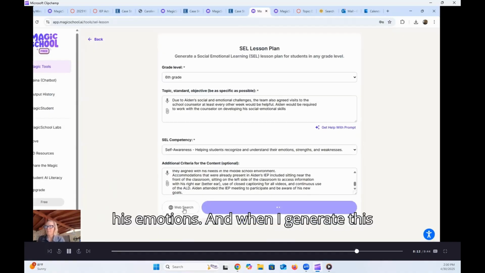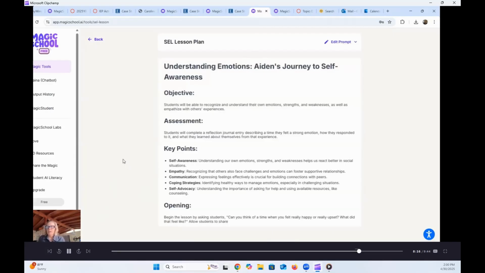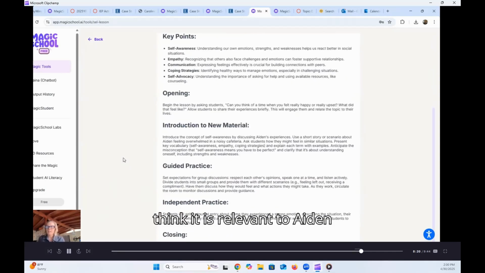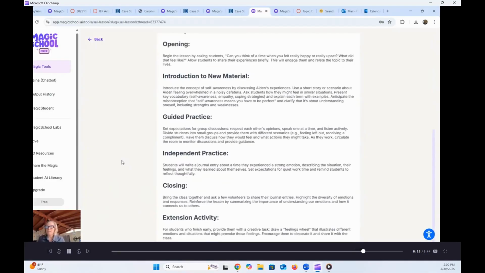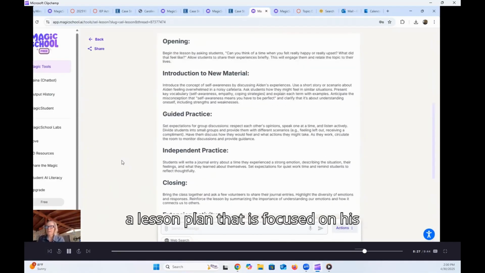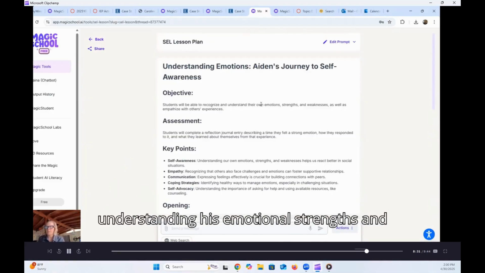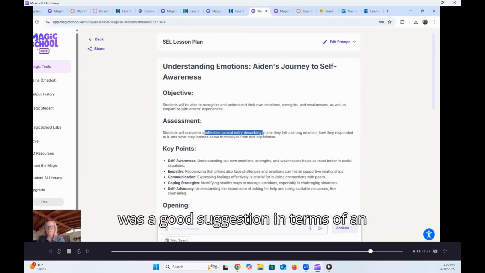And when I generate this SEL, I thought it was pretty interesting. I think it is relevant to Aiden because we have a lesson plan that is focused on his recognizing and understanding his emotional strengths and his challenges. And then there's an assessment where he's going to do a reflection journal, which I thought was a good suggestion in terms of an activity. It's got some key points.